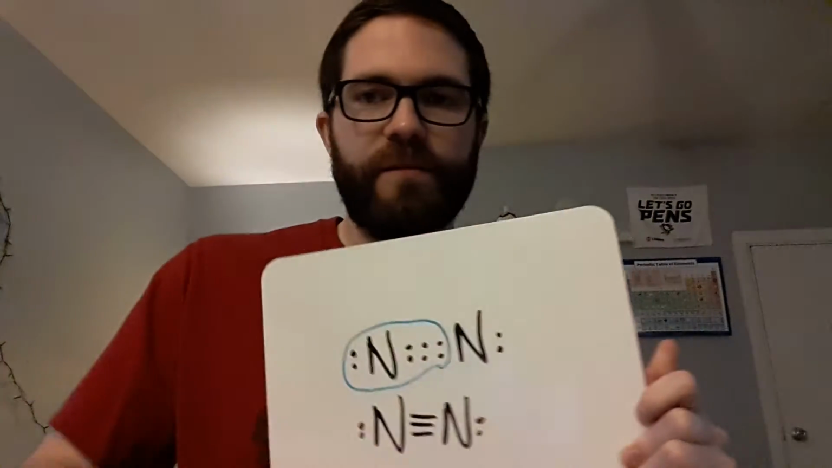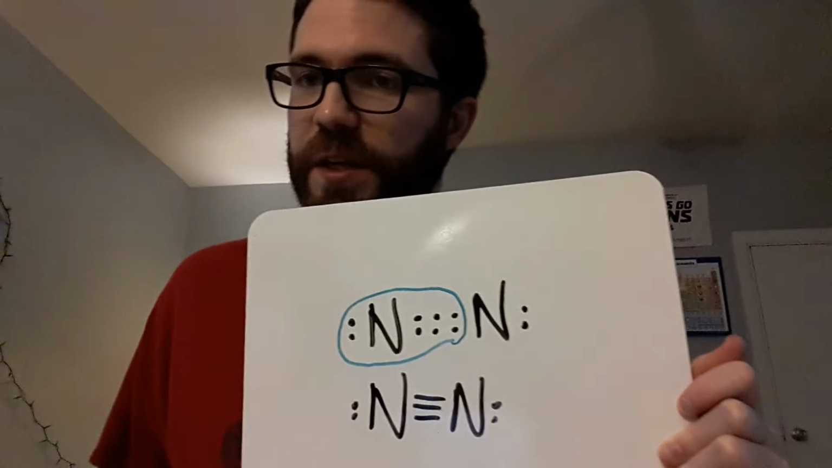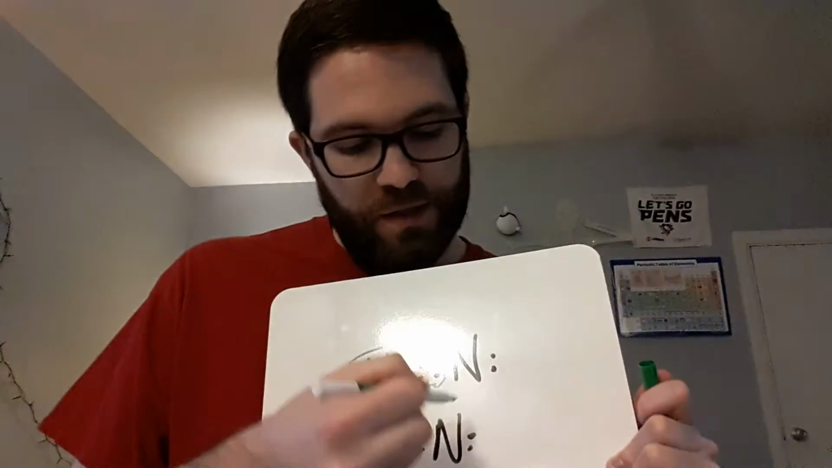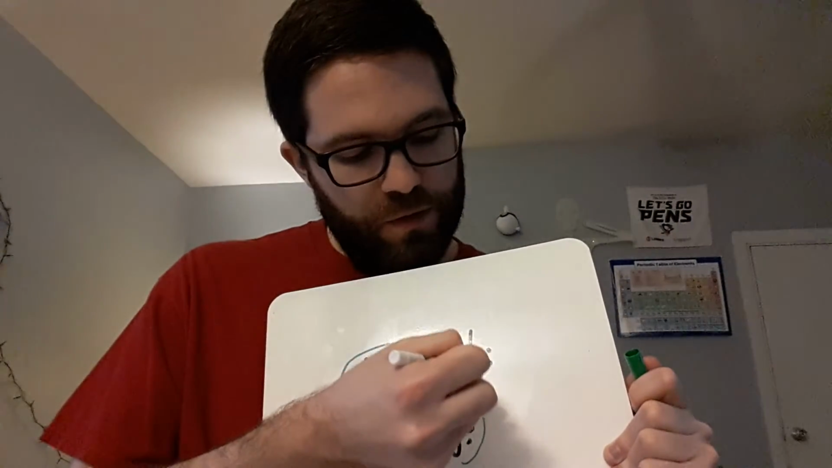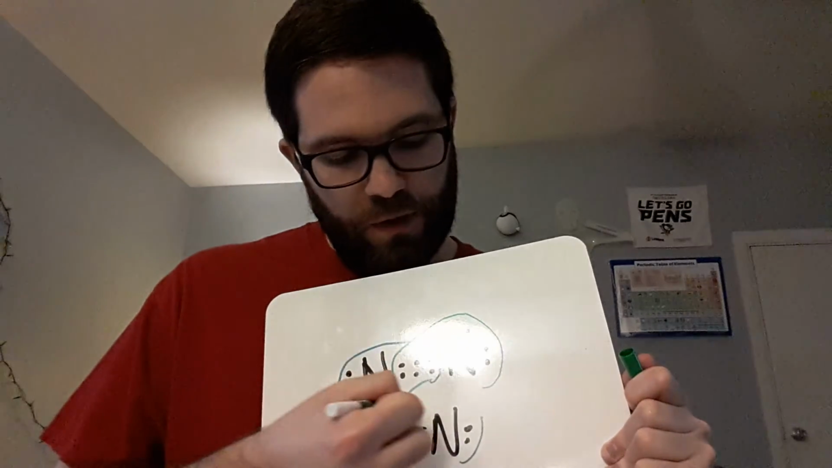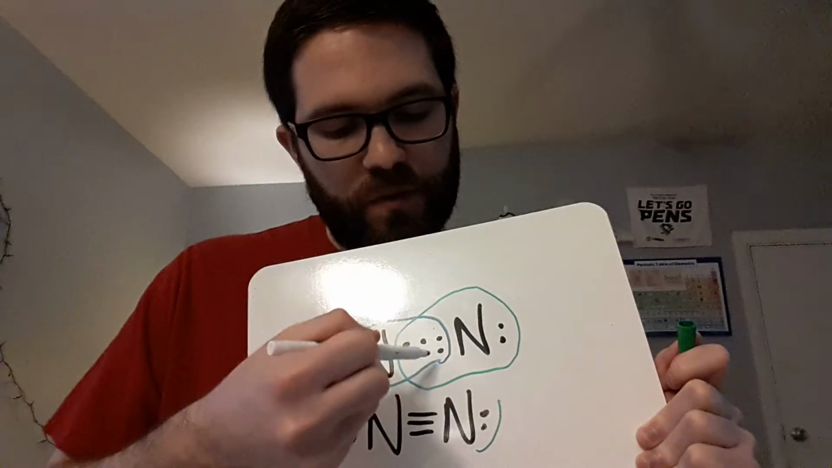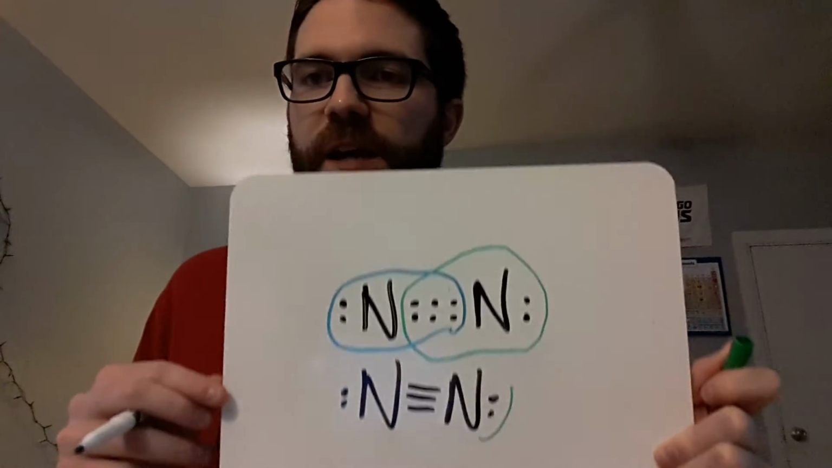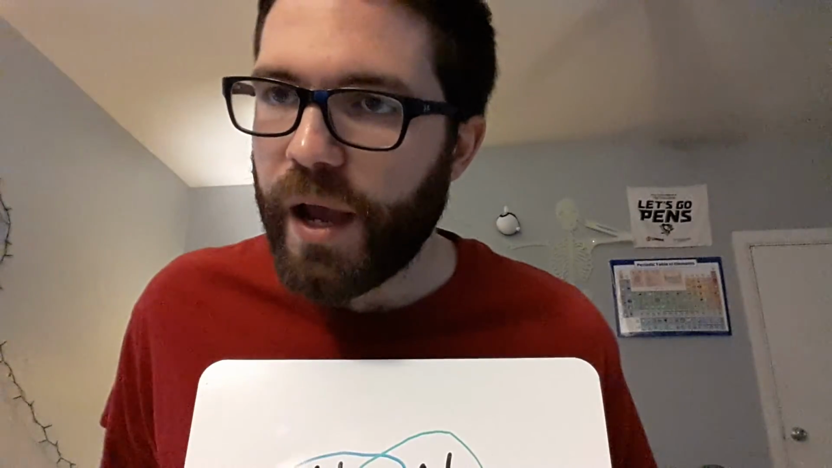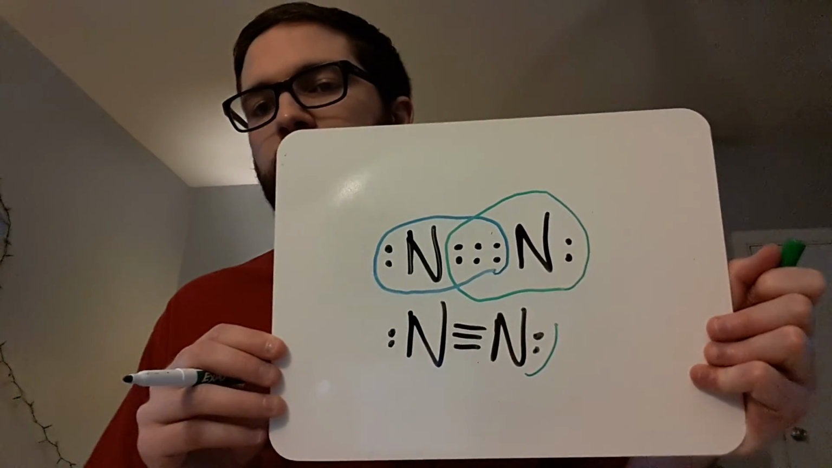Even though it started with 5, it shared 3 pairs, which is really nice of it, and it got up to 8 electrons. This nitrogen here, same deal, has access to these, 1, 2, 3, 4, 5, 6, 7, 8. Has access to 8 electrons, full happy octet, right?